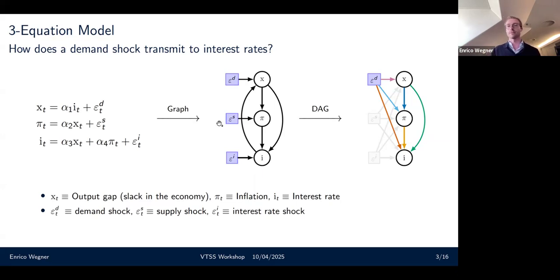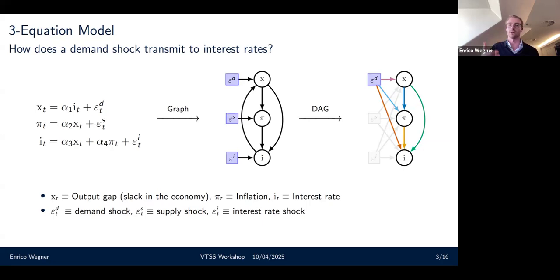And what I can see here again is, if I want to move from a demand shock to interest rates, I could move to the output gap and directly to interest rates, or to the output gap, inflation and interest rates, and call that my effect through inflation, so the latter of them. But then I again still have the problem that interest rates can feed back into the output gap, and again go through inflation, et cetera, et cetera.